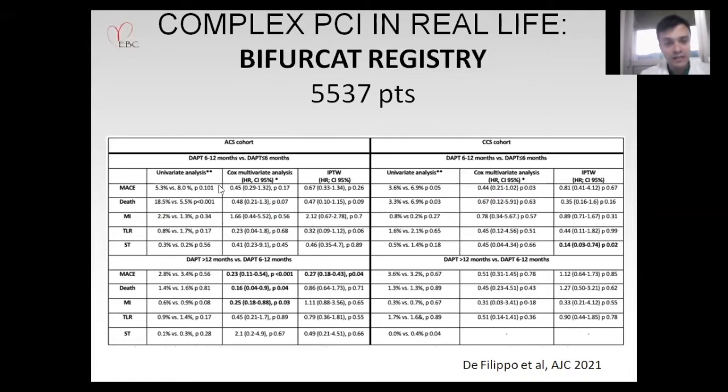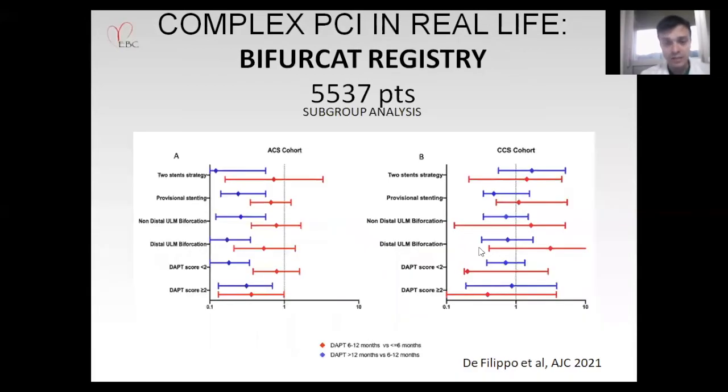In a multivariate analysis performed with different techniques, the benefit of DAPT longer than 12 months was confirmed for death, for MACE, and for subsequent MI in acute coronary syndromes, but was not confirmed in chronic coronary syndrome. And again, we performed a subgroup analysis in these patients, and the benefit of DAPT longer than 12 months was present irrespective of the strategy performed for bifurcation, that is, provisional stenting or others, both for patients treated with left main and non-left main, and also independently of the DAPT score. But the benefit disappeared in chronic coronary syndrome.